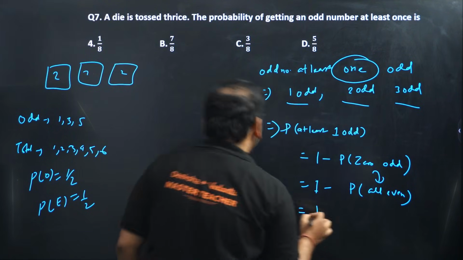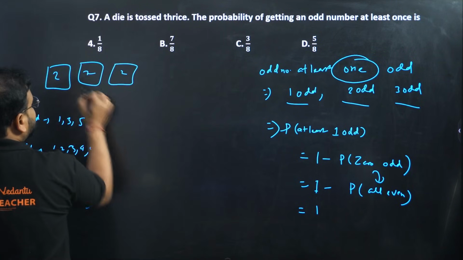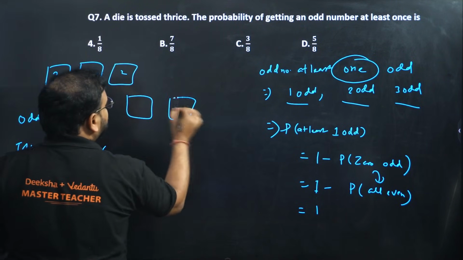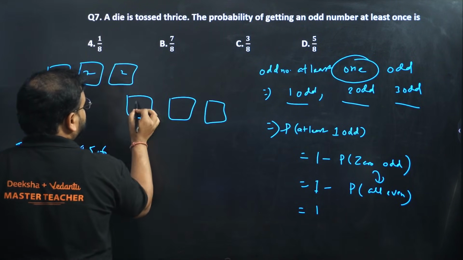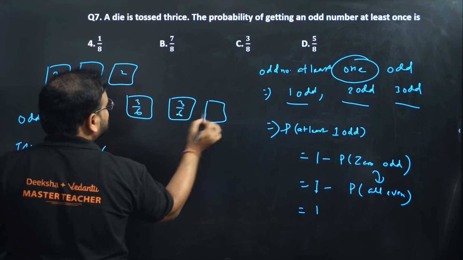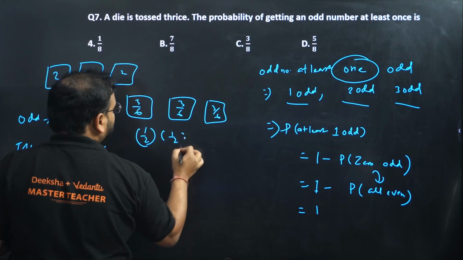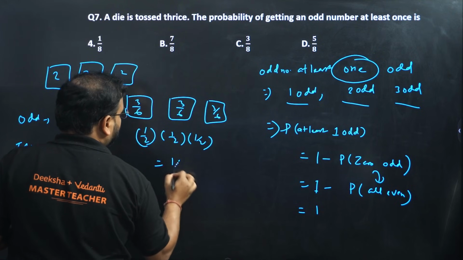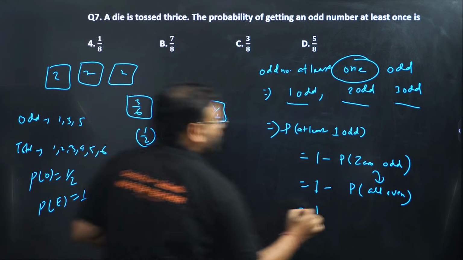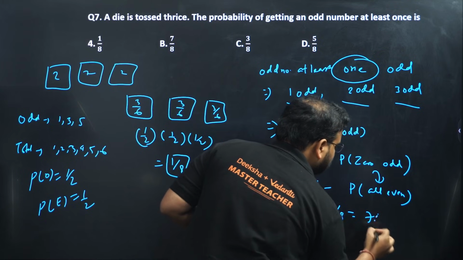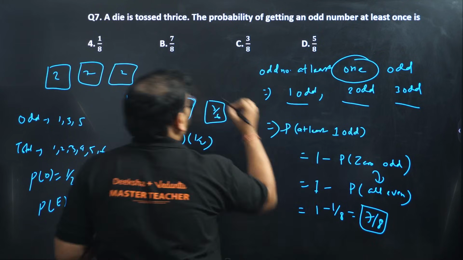What is the answer for all even? Check here. Means I want the spaces that we have to get even numbers only. For the first one, 3 by 6, 3 by 6, 3 by 6. What is it? 1 by 2, 1 by 2, 1 by 2. What is the answer? 1 by 8. What is the answer over here? 1 minus 1 by 8. Answer is 7 by 8.